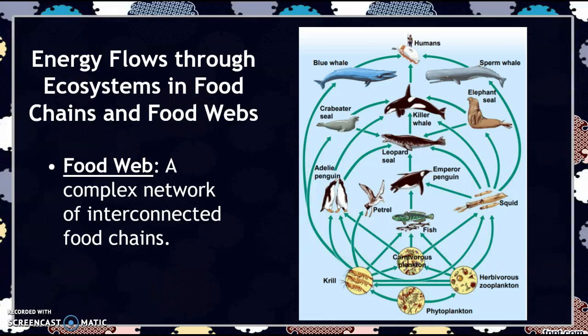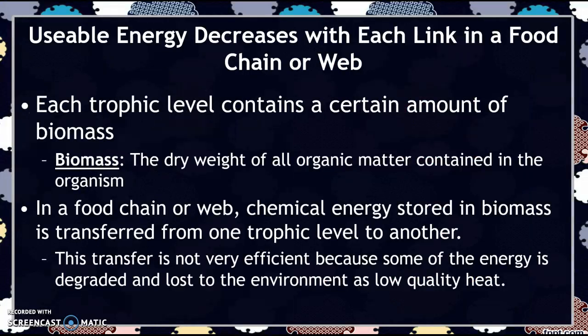Then we have our food web, and a food web is just a complex network of interconnected food chains. So we could pull out individual chains from this web and look at them just like we did at the one on the previous slide. So each trophic level contains a certain amount of biomass, and biomass is just the dry weight of all organic matter contained in an organism.